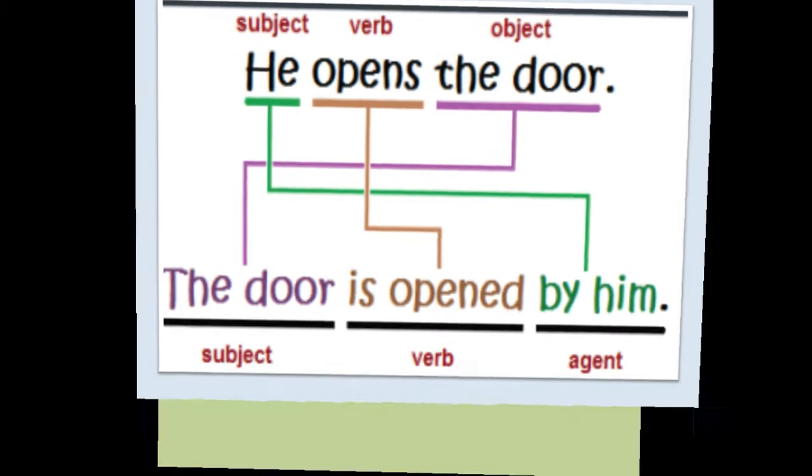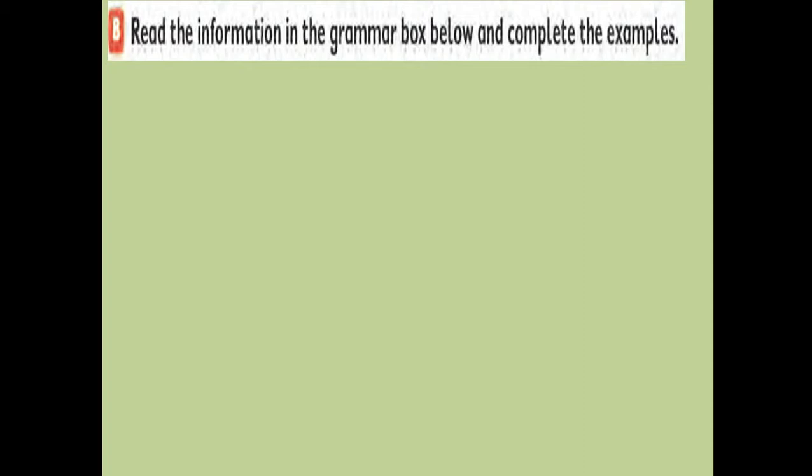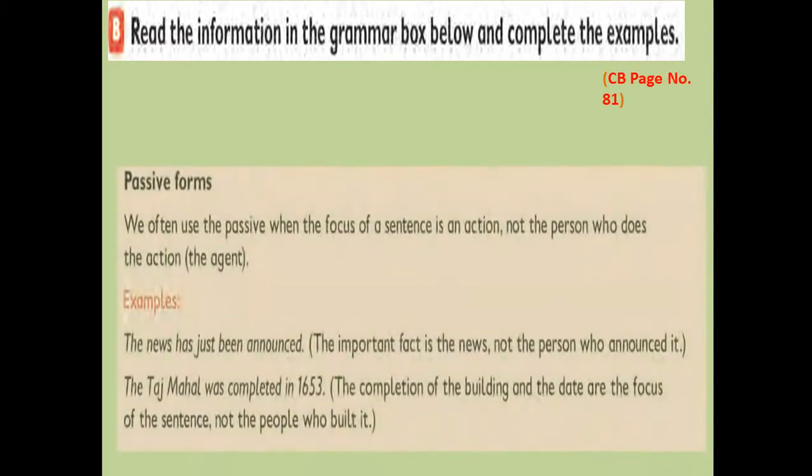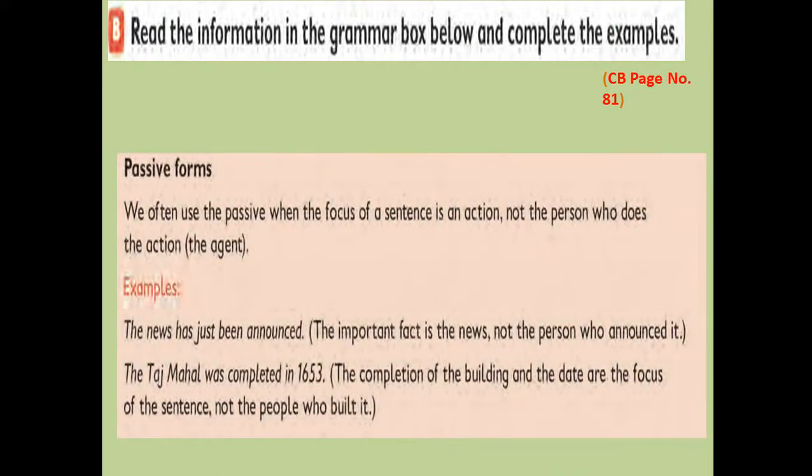Okay. Yes. Then here we have the grammar box. Okay. In your course book page number 81. Let's start with the grammar box. Passive forms. We often use the passive when the focus of a sentence is on an action. Be careful with this sentence, okay? Not the person who does the action, the agent.